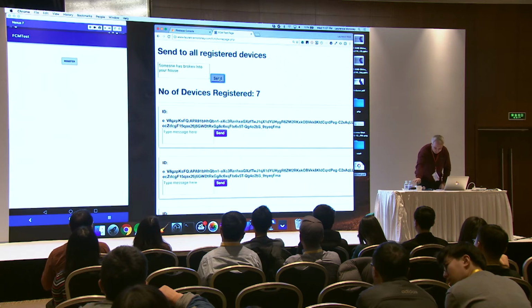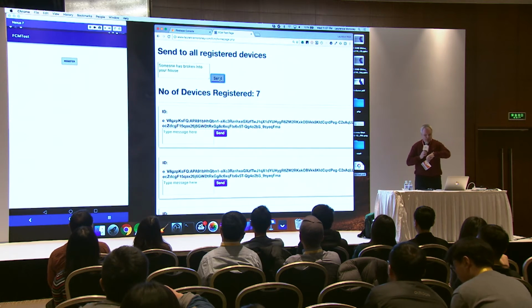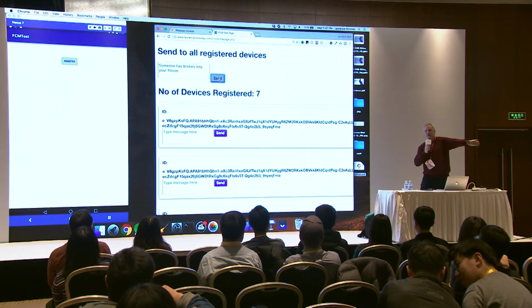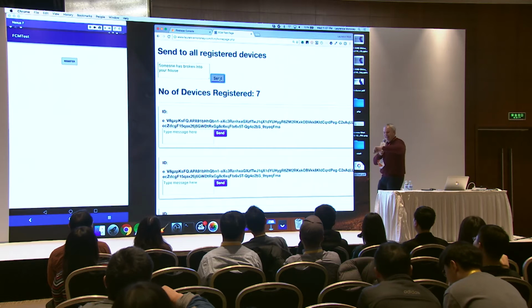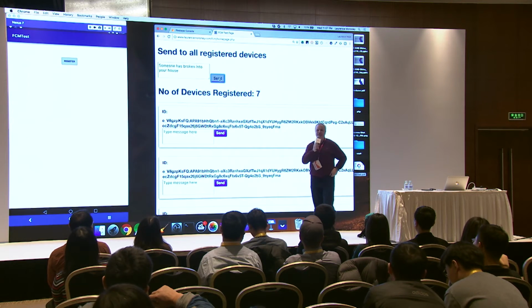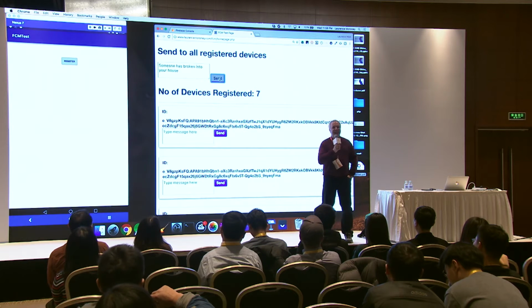If I send that, you probably heard the ding, and it's going to show up. Yeah, and here it is. It's showing up on my watch. Someone has broken into your house. Okay. So I can see why you picked that one. And hopefully my wife isn't registered on the same thing, and now she's going to call me panicking.